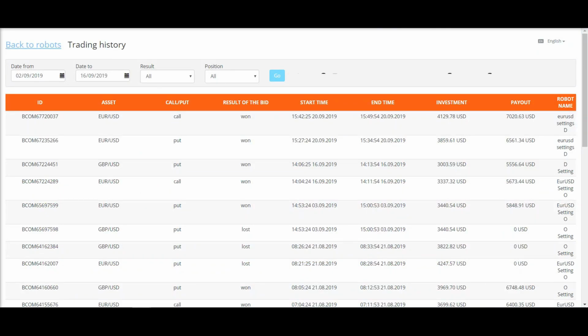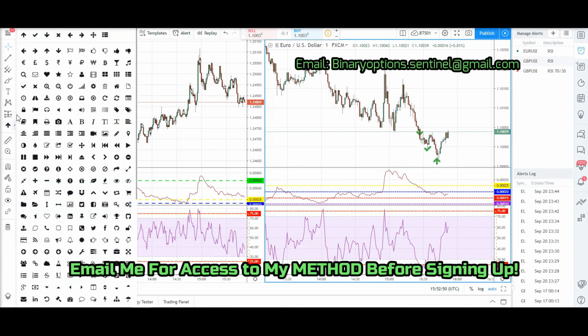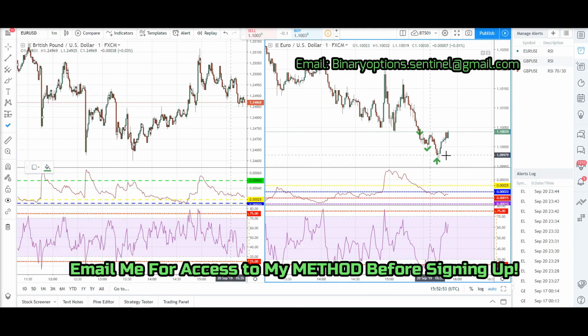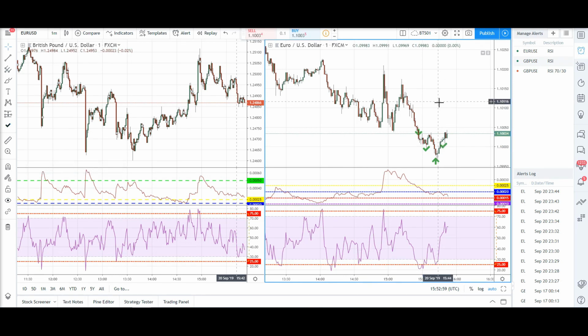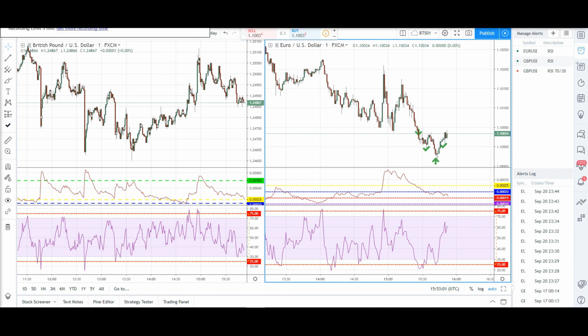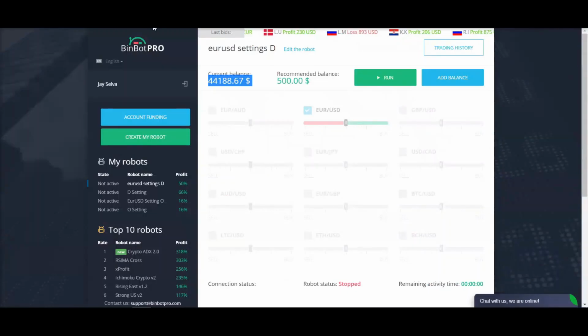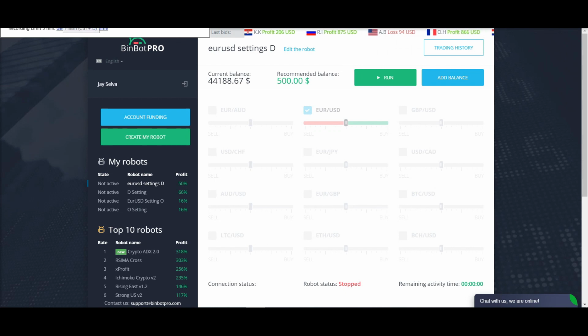So definitely a good trade and a good example of how to use the Binbot Pro trading software to trade options and basically earn money from my desk. Alright, so I hope the demonstration has been helpful for you guys, and now I'm really happy with my 44,000 balance. So till next time guys.